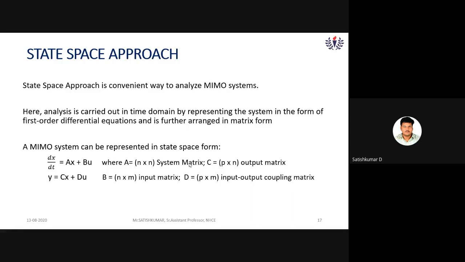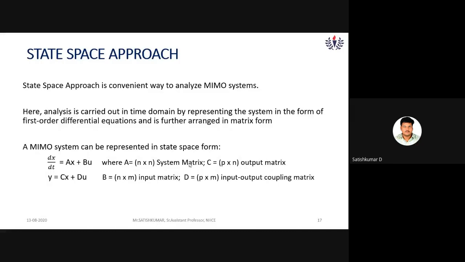The dimension of the A matrix is n cross n, a square matrix, named the system matrix. B is n cross m, the input matrix, with n rows and m columns. C is p cross n, the output matrix, with p rows and n columns. And finally, D is p cross m, the input and output coupling matrix.